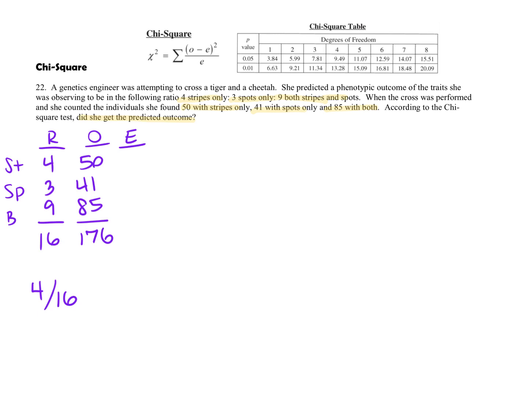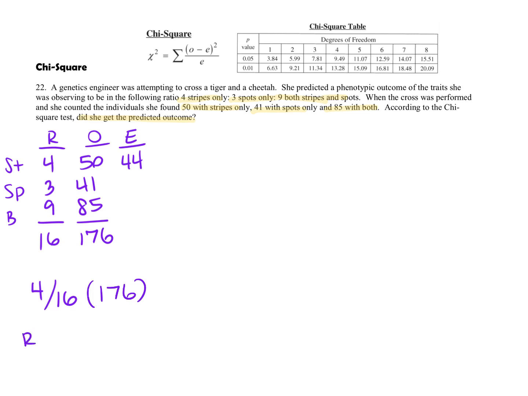So if the ratio is 4 out of 16 and I counted 176 total individuals, how many would I expect if it followed the ratio perfectly? How many should have stripes? So I'm going to do 4 out of 16 times the total. And in that case, it's going to give me 44.